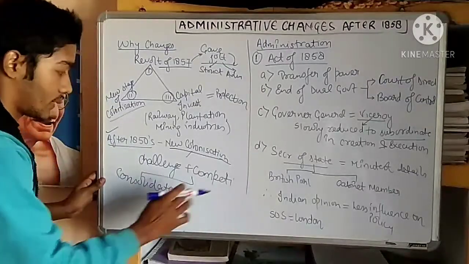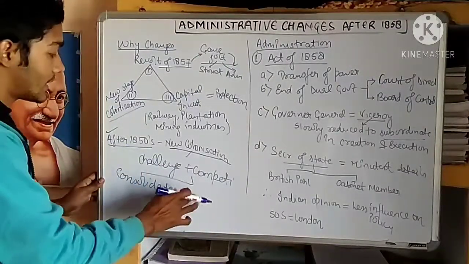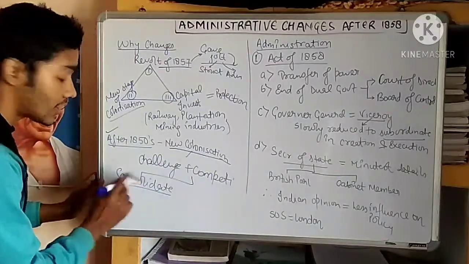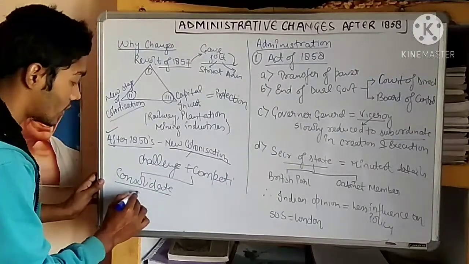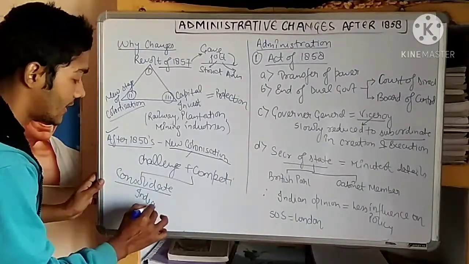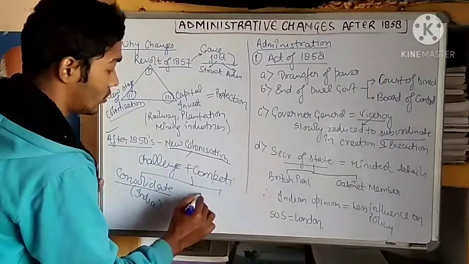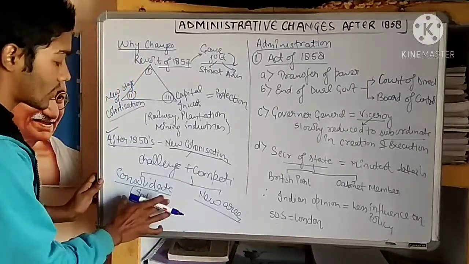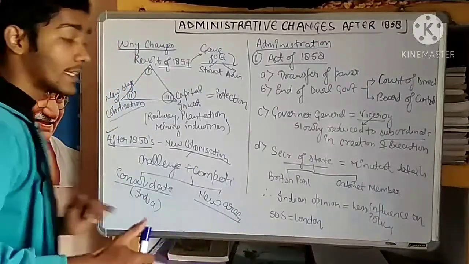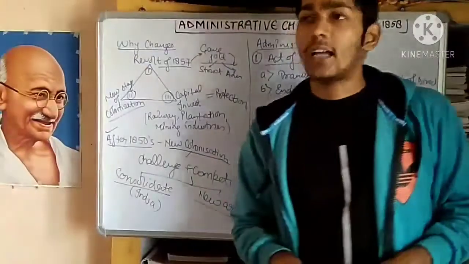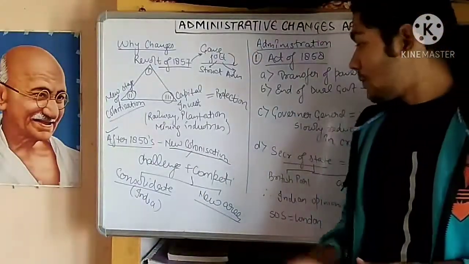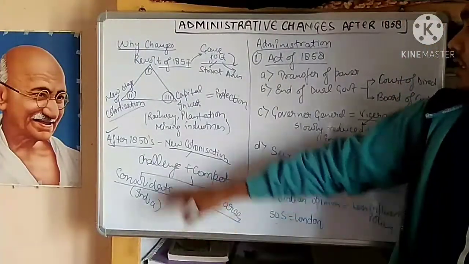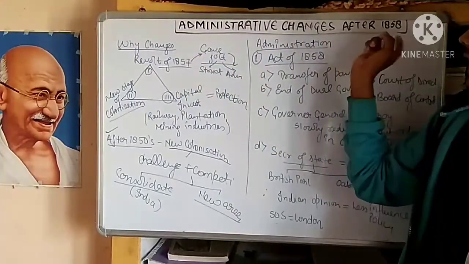That is, Britishers were already ruling in India. So when they got competition and challenge from the new power, they had to consolidate their holding on India, plus they wanted some new area to capture. Because of this, they had to consolidate the old power and capture new areas of India and another part of the world, that is, the new areas of Asia. They had to change their policies. So this was the second reason why these administrative changes occurred after 1858.